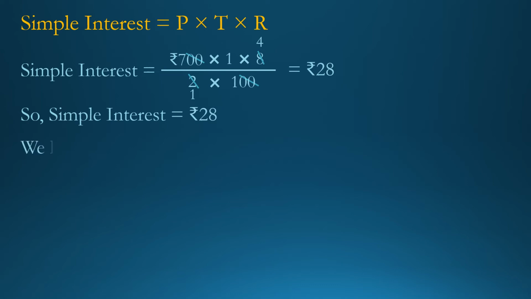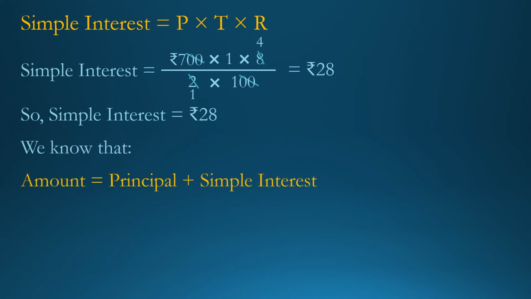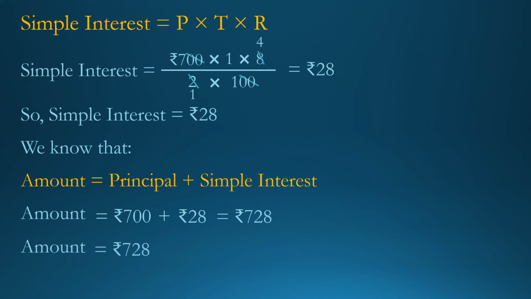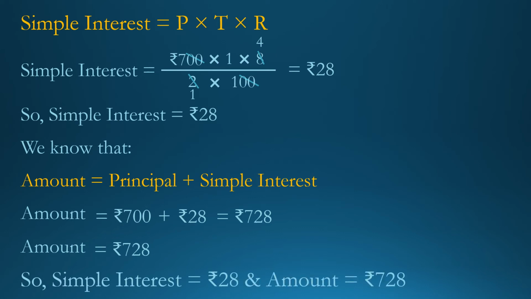Now we find the amount. We know that amount is equal to principal plus simple interest. Now put the value. Principal is equal to rupees 700. So write down rupees 700. Then write the plus sign as it is. And simple interest is equal to rupees 28. So write down rupees 28. Now do the addition. We get rupees 728. So amount is equal to rupees 728. So simple interest is equal to rupees 28 and amount is equal to rupees 728.